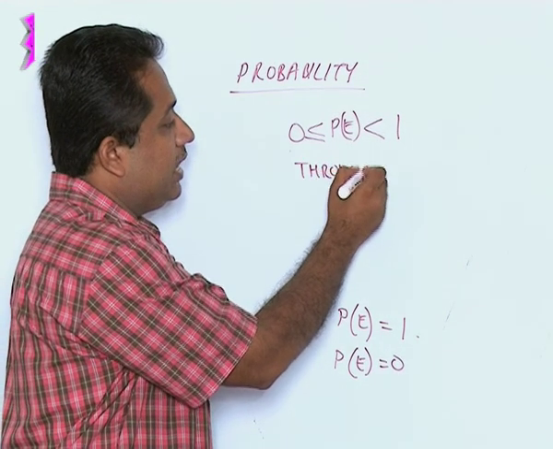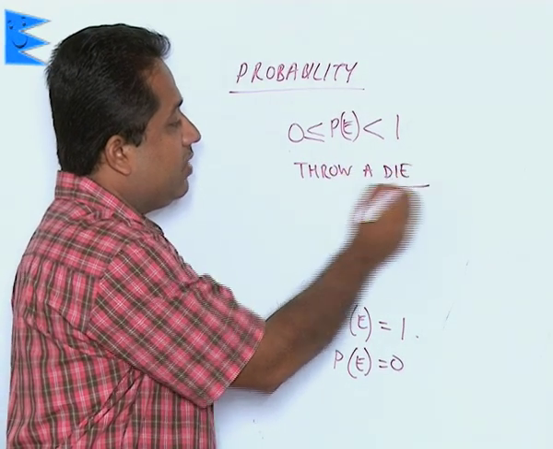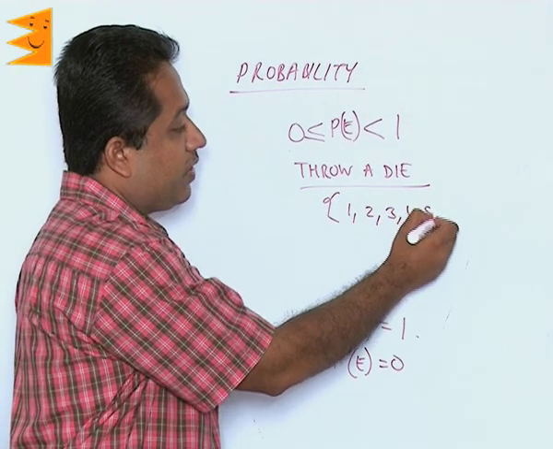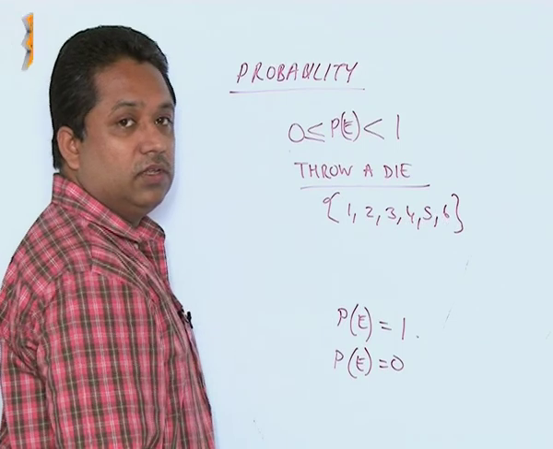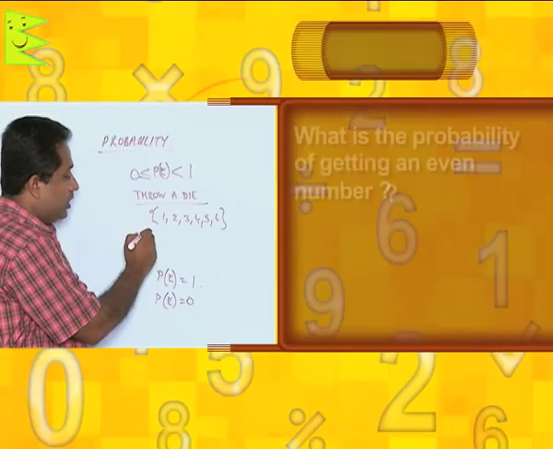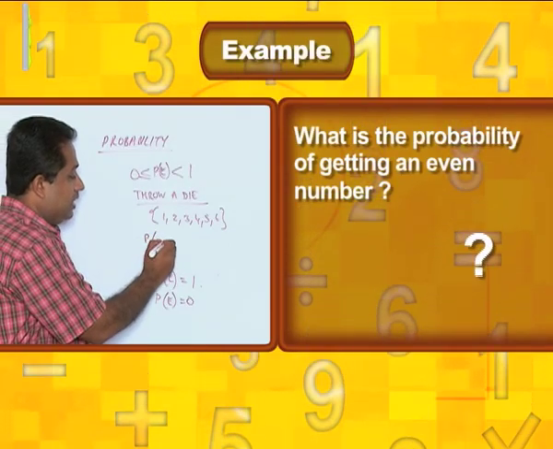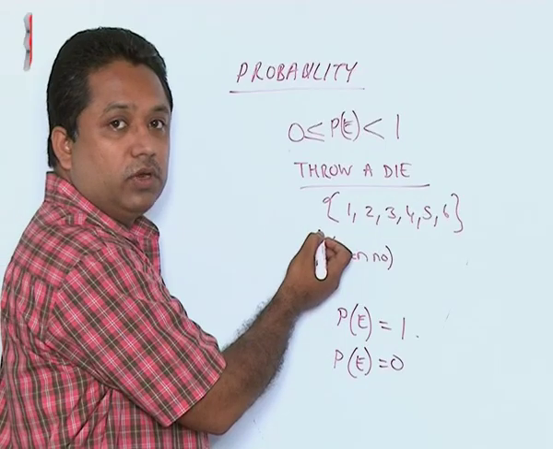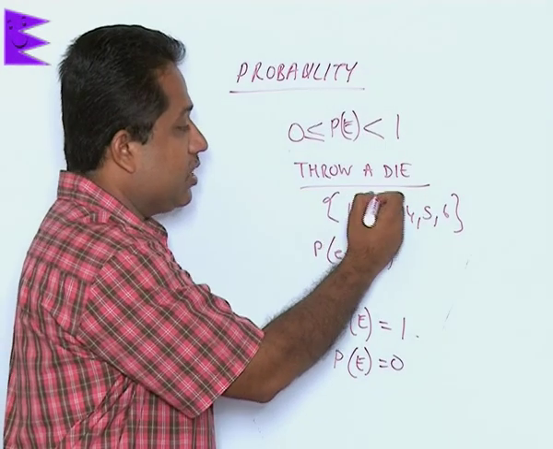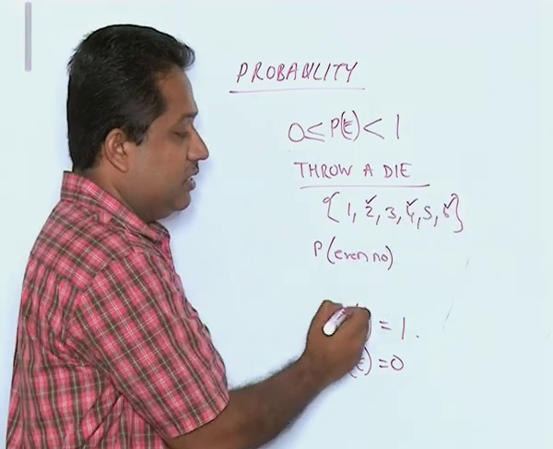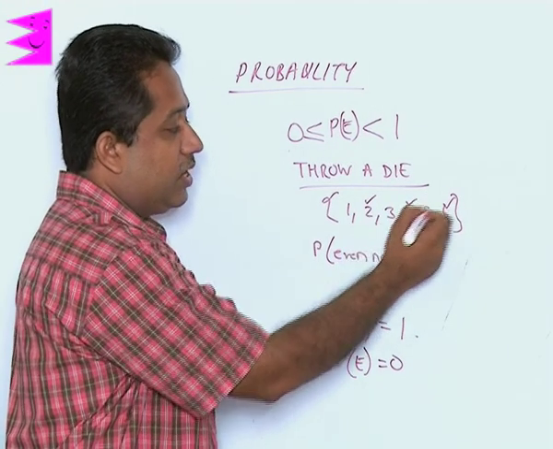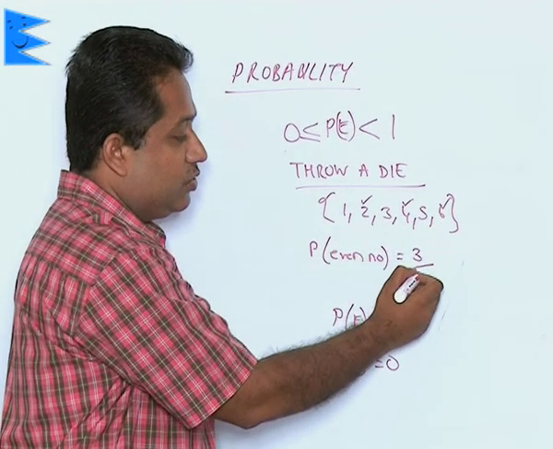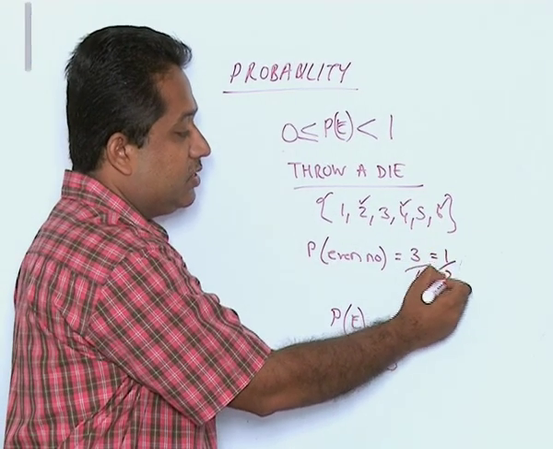Let us take an example where we throw a die. When we throw a die, the possibilities that we get will be 1, 2, 3, 4, 5 or 6. Now if the question is what is the probability of getting an even number, we will see the even numbers out of the outcomes. The even numbers are 2, 4 and 6. So favorable outcomes for us is 3. The total outcomes here is 6. So we get 3 by 6, that is 1 upon 2.